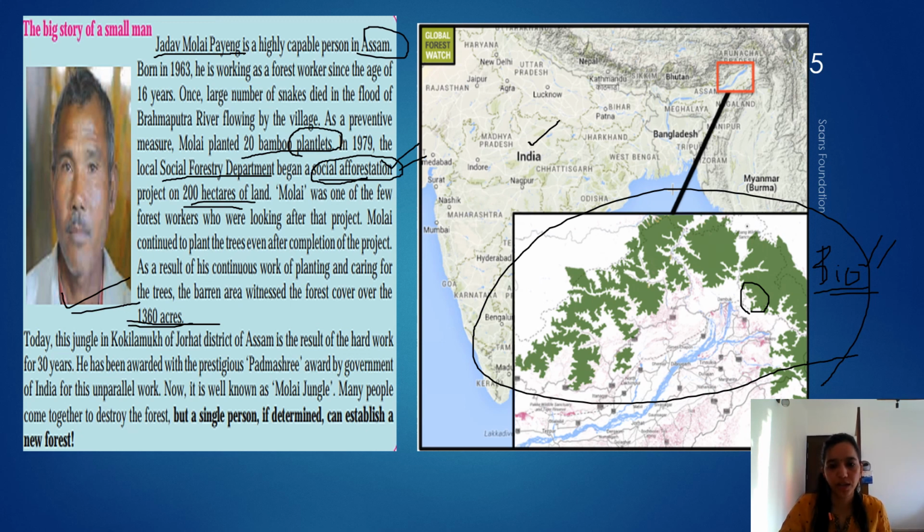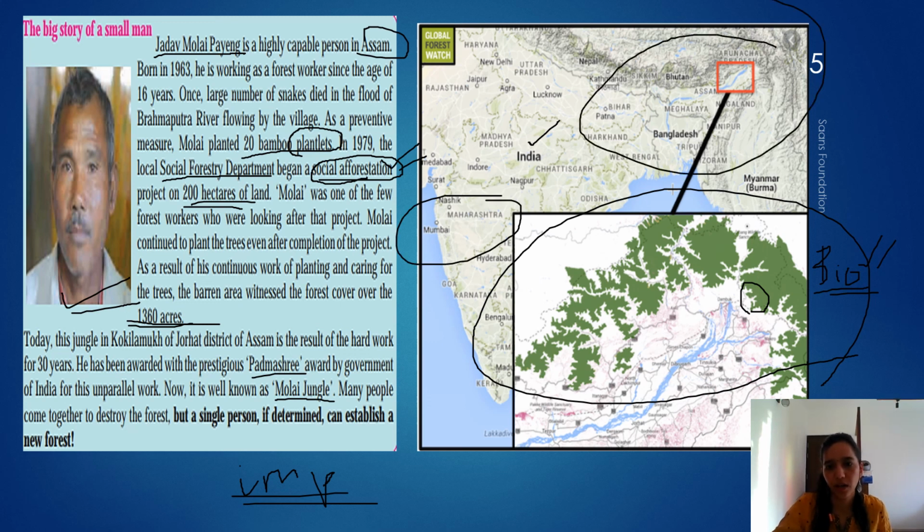Mr. Payeng, the hero over here, helped the people consistently work towards avoiding harm to the biotic environment in this area. He restricted the flood waters from coming here. The bamboo trees restricted the water, and so the animal life and the plant life got protected. He won the Padma Shri for that, and this jungle was named the Molai jungle. This paragraph is the most important one and will definitely come in some form. Here, this is India, this is us, Maharashtra. Assam is right over here, and this is where this happened, so that you know where it happened.